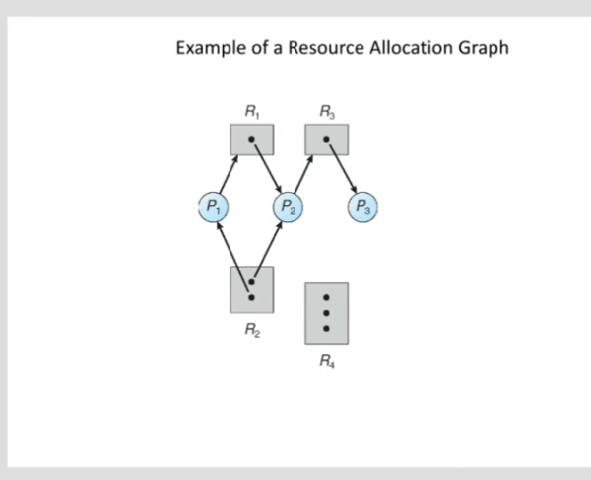Next is attacking the no preemption condition. In this approach, a resource can be forcibly taken away from the process. If a process holds a resource R1 and needs another resource R2, if R2 is not available, then resource R1 can be forcibly taken away from the process.